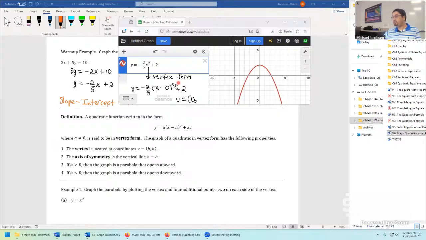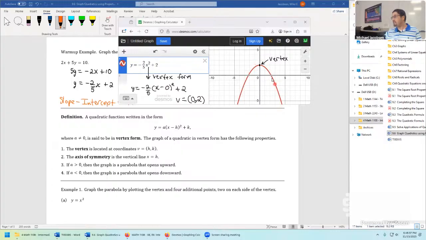The k is taking the role of 2 in our problem, so a 2 would go here. But if you plot (0, 2), that's just this spot right here. This is the vertex. It's the highest point on our parabola. The reason it's the highest point is because of what statements 3 and 4 are saying. a is the leading coefficient, the thing that goes in front. Our a value is negative 2/5. Because it's negative, it tells us the parabola opens downward. And that's why it has this shape.